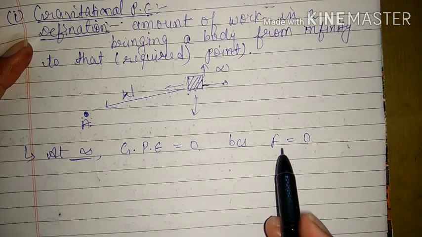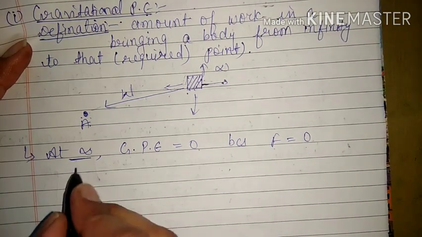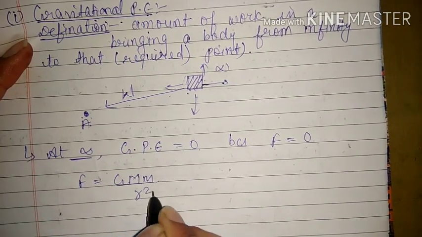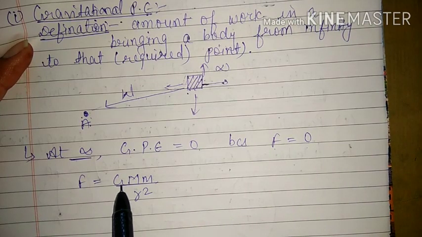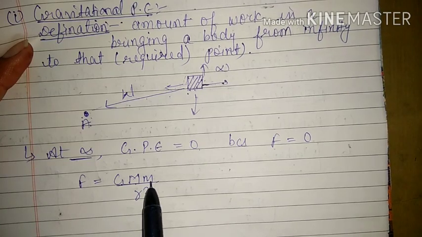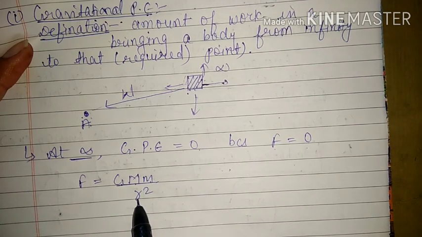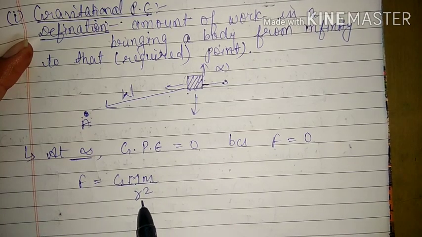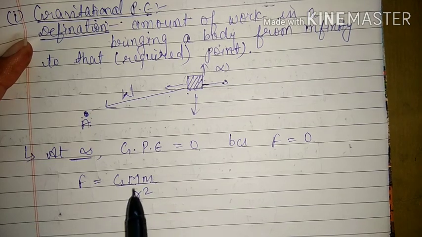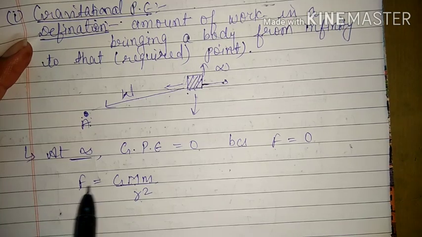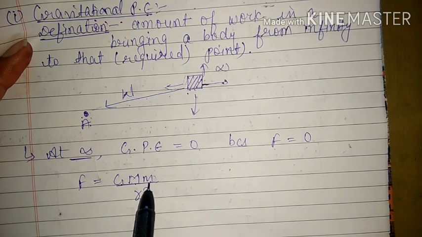Because we have studied gravitational force and we know that gravitational force is equal to G capital M small m upon R square, if we are talking about Earth. Here G is the universal gravitational constant, M is the mass of the Earth, m is the mass of the body, and R is the distance between Earth and the body. That means the distance between both these bodies is denoted by R. And from here we know that the gravitational force is directly proportional to the masses of the bodies and inversely proportional to the distance between them.